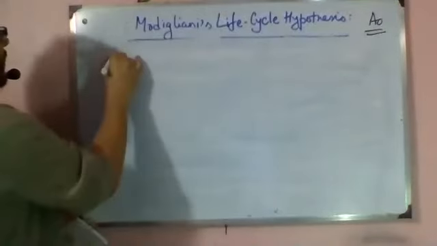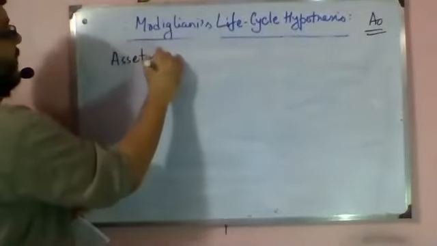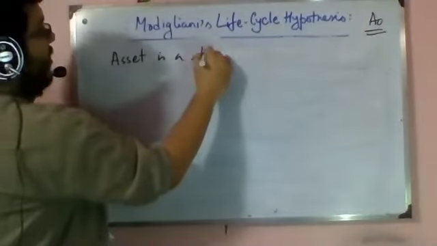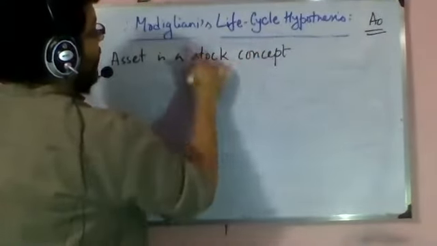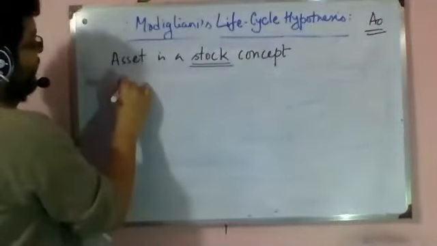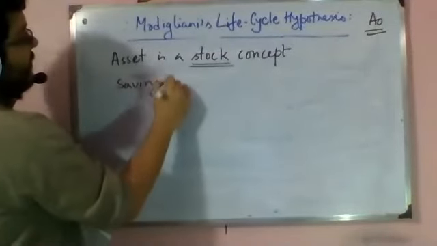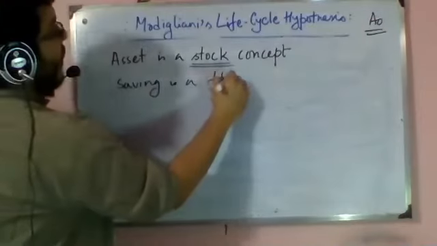So asset is a stock concept, but saving is a flow concept.